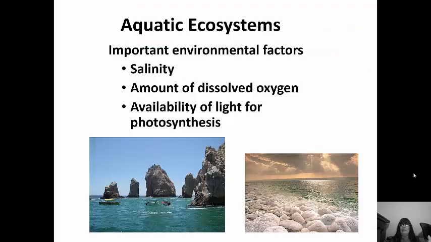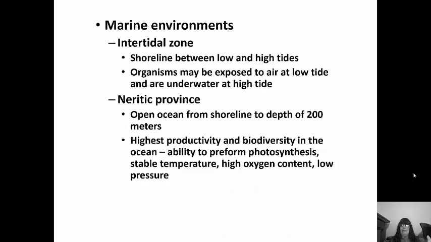Aquatically speaking, we do have ecosystems. Some important environmental factors here are salinity, which is the amount of salt, the amount of dissolved oxygen, and how much light is available for photosynthesis. Marine environments, you have the intertidal zone, which is the shoreline between low and high tides. Organisms can be exposed to air at low tide and underwater at high tide. So organisms have to be adapted to here.